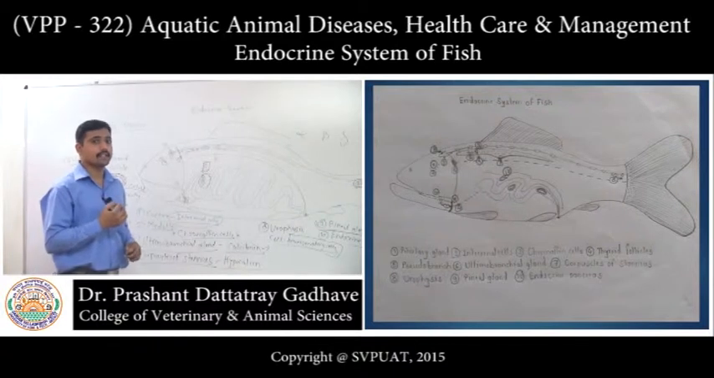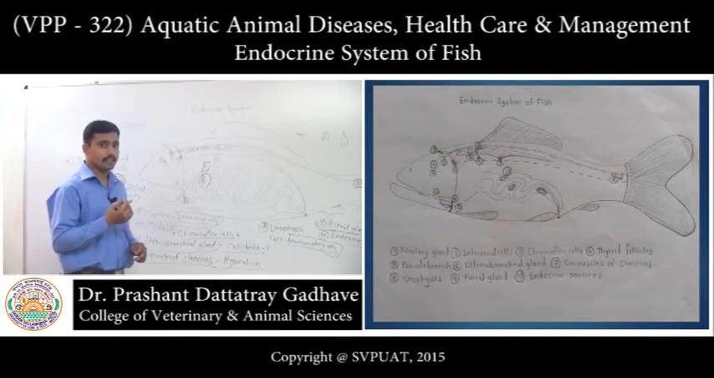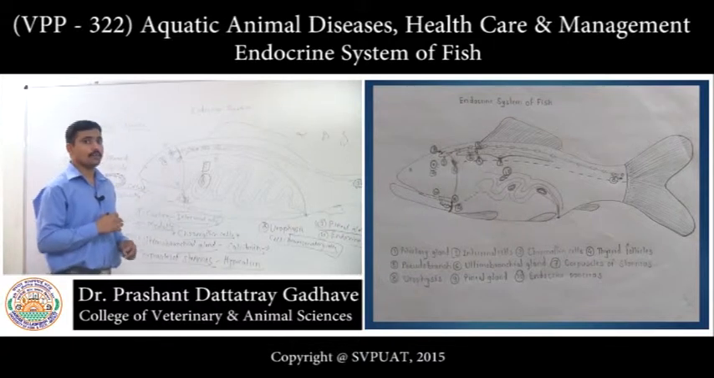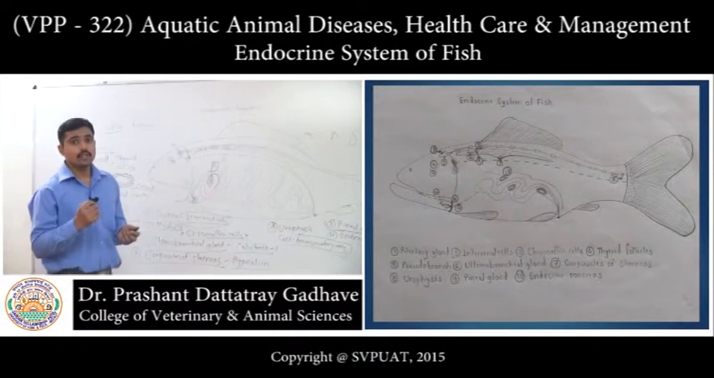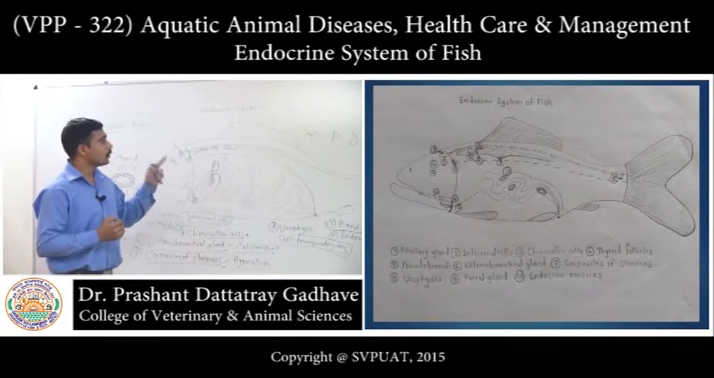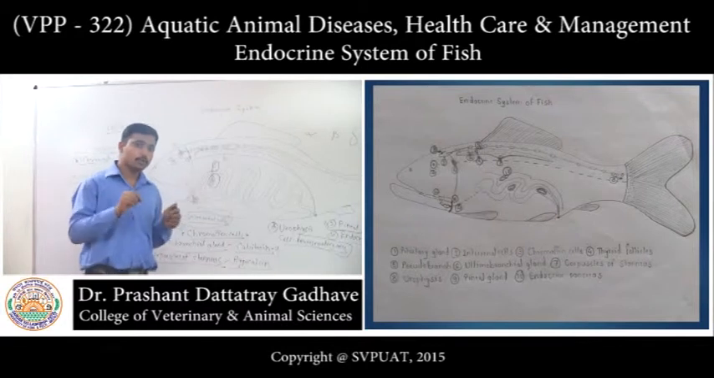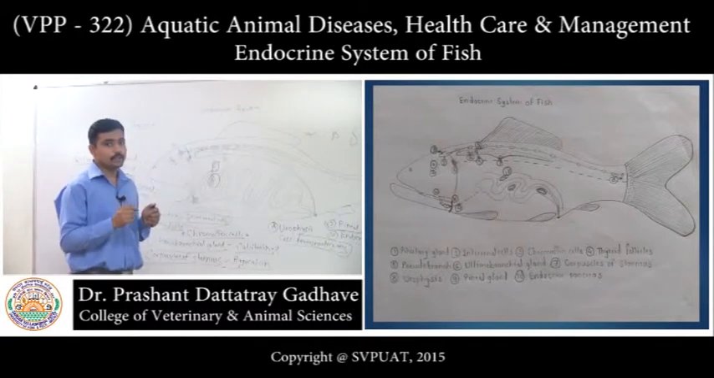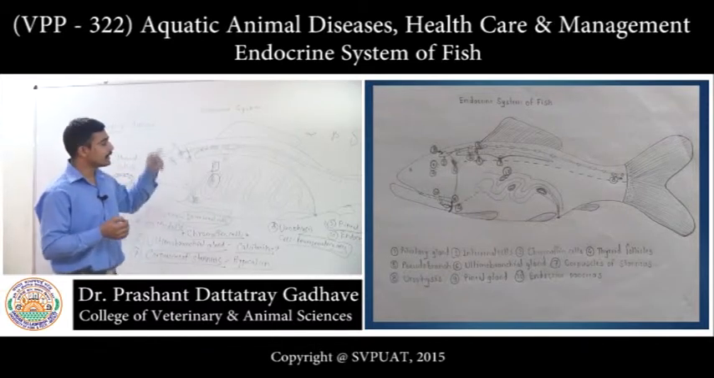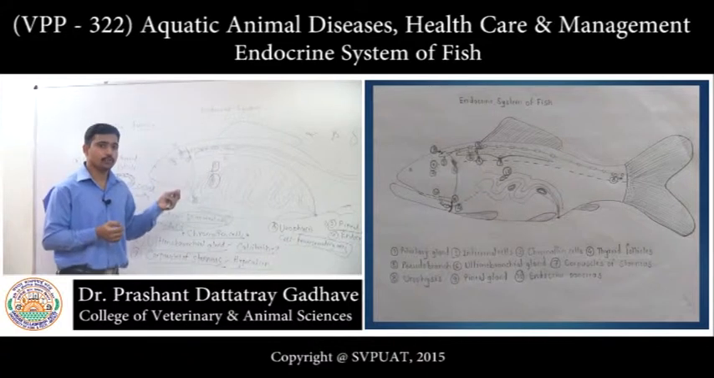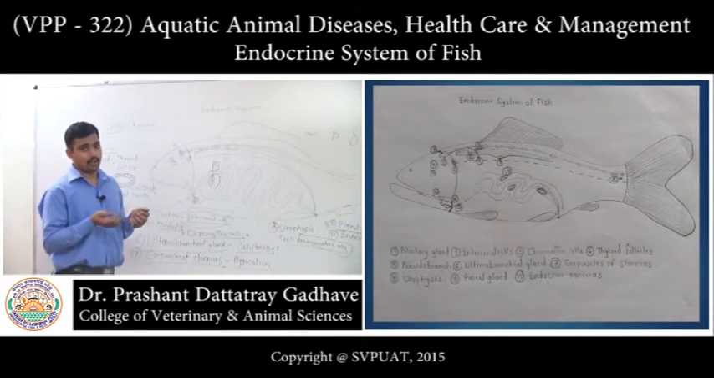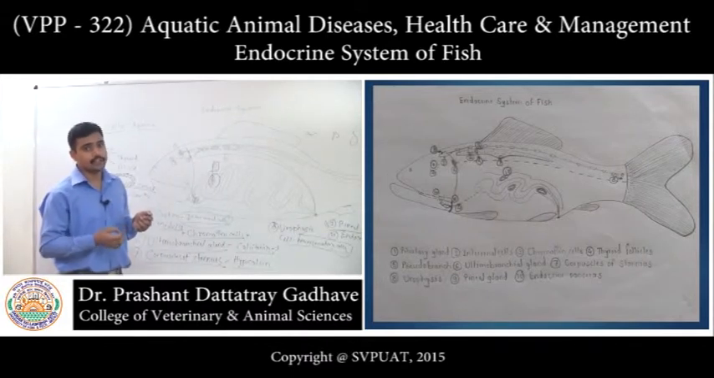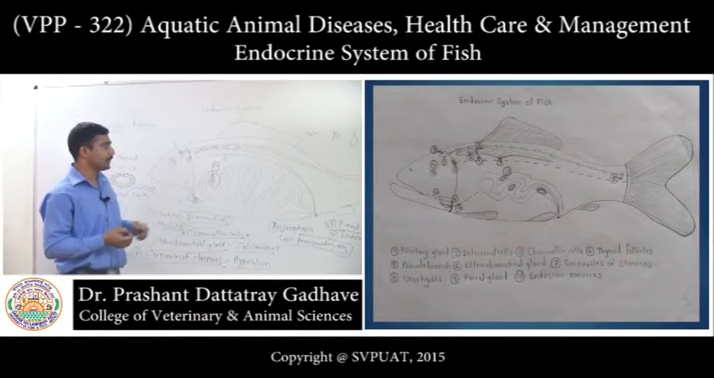Alpha cell will secrete glucagon, beta cell will secrete insulin. What is the function of insulin? Insulin is responsible for reduction or lowering of the blood glucose level, whereas glucagon has the opposite function to that of insulin, that is it will increase the glucose level of blood, right? In case of fish especially, the insulin will act to increase the protein content of the visceral organs. This is one of the important functions of insulin in case of fishes, right?